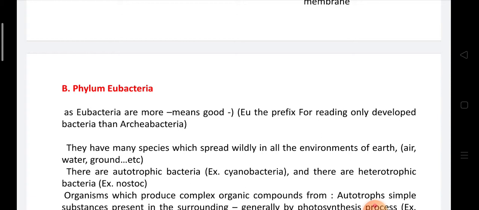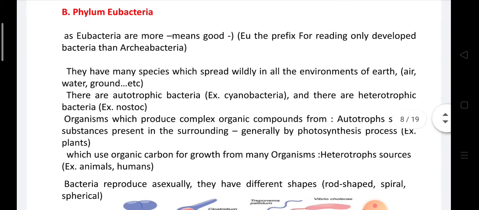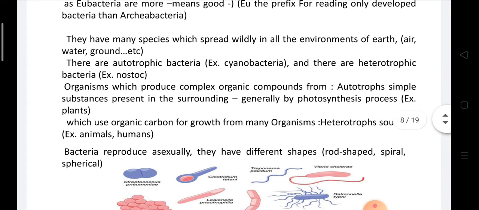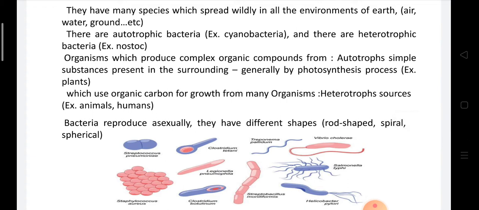Eubacteria are more developed than archaebacteria, and they have many species and spread widely in all environments on Earth, like air, water, and ground. There are autotrophic bacteria called cyanobacteria, or blue-green bacteria, and another type called heterotrophic bacteria, like Nostoc. Organisms which produce complex organic compounds from simple ones are called autotrophs.